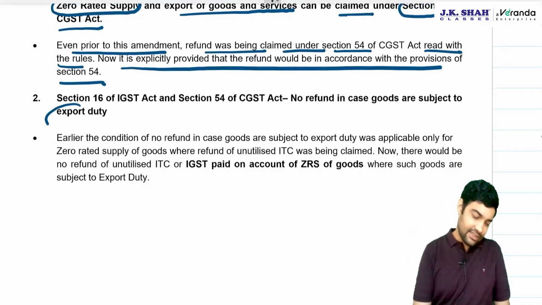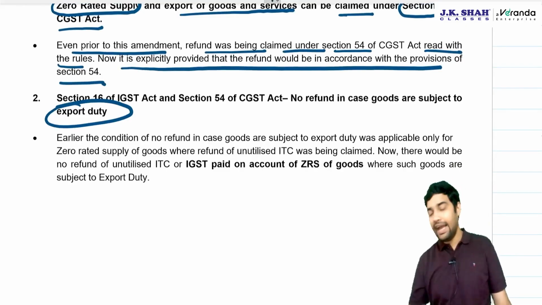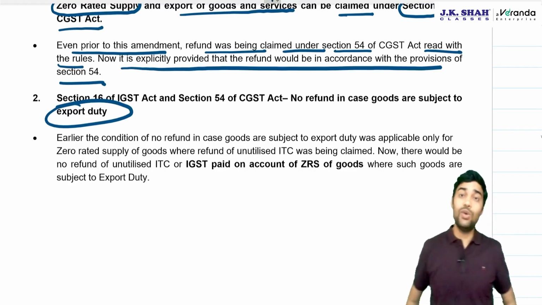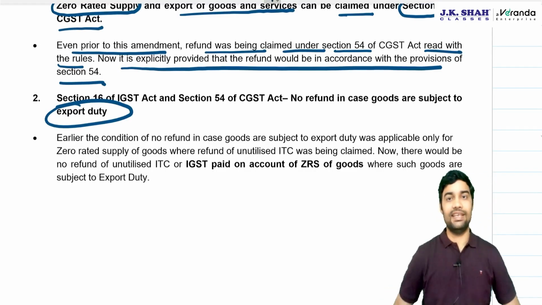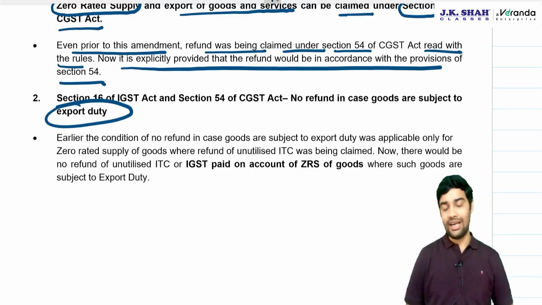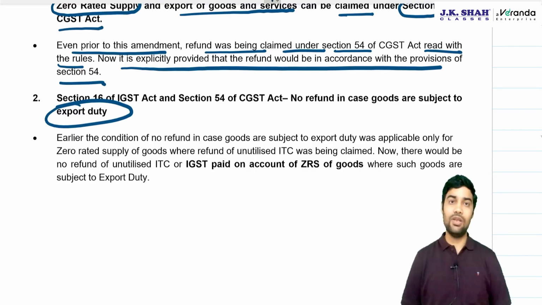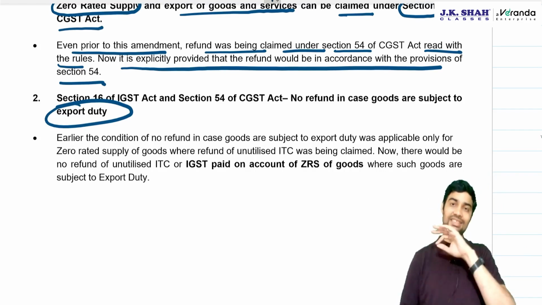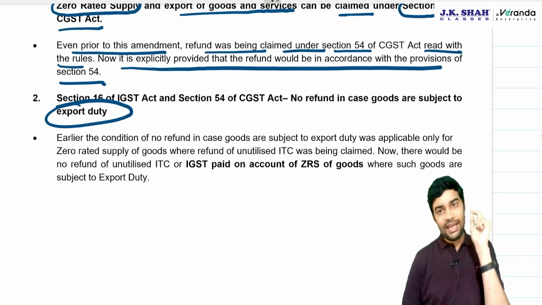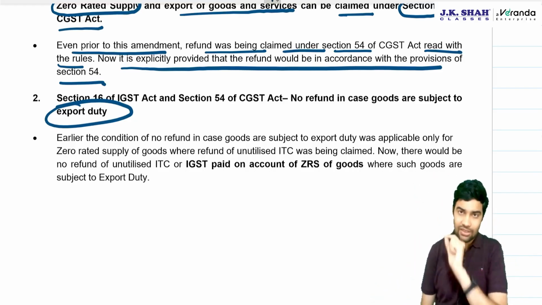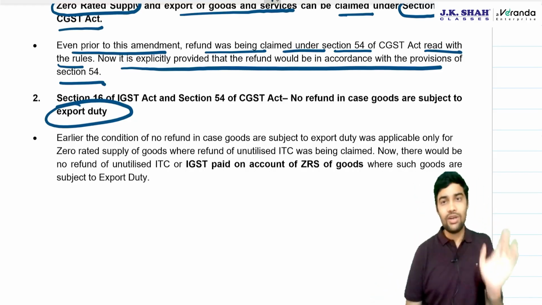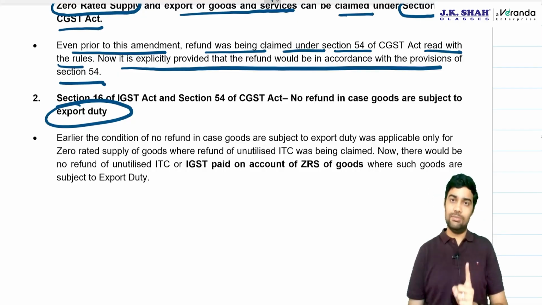Okay. Then, if any goods are subject to export duty, then no refund. Earlier, this point was applicable only for unutilized items. Now they have made a general statement that if some goods are subject to export duty, no refund under any provision will be allowed.